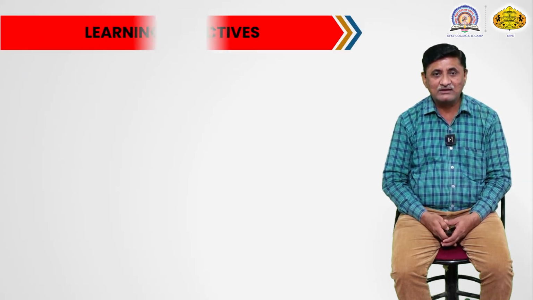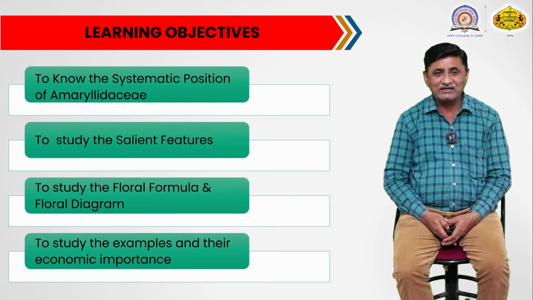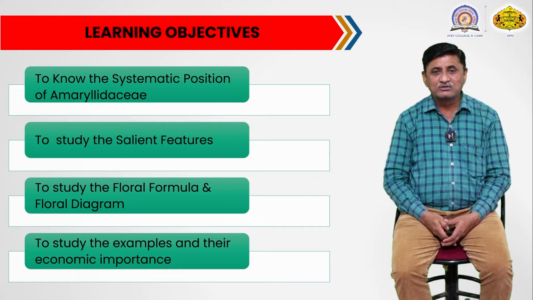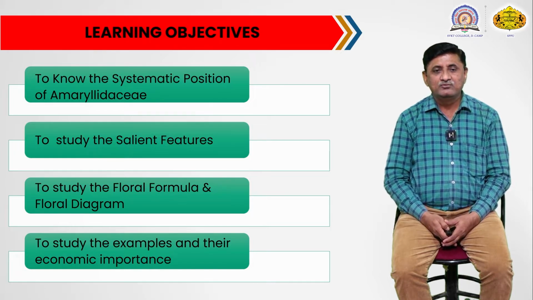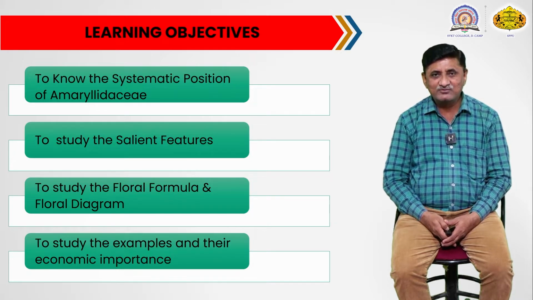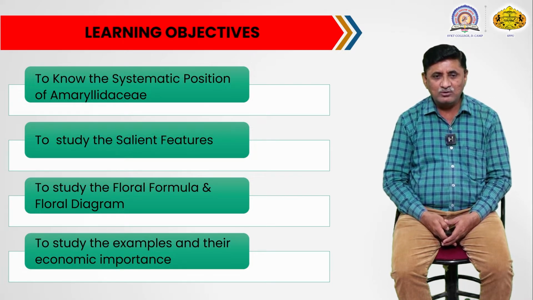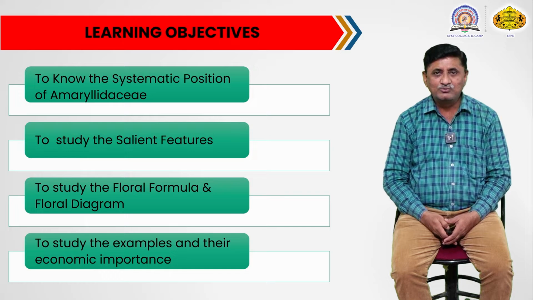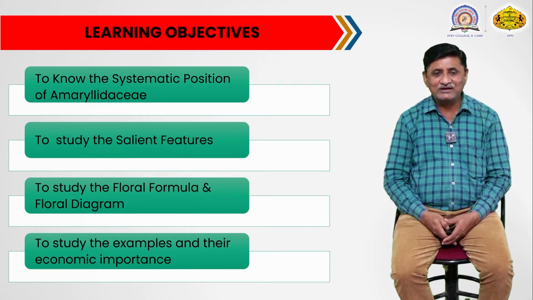So our learning objectives are to know the classification or systematic position of Amaryllidaceae, to study its salient features or distinguishing characters, and to write a floral formula and draw the floral diagram of a flower of the family.